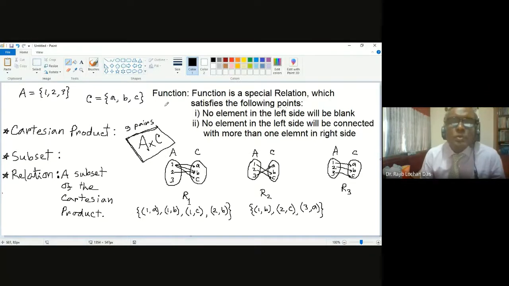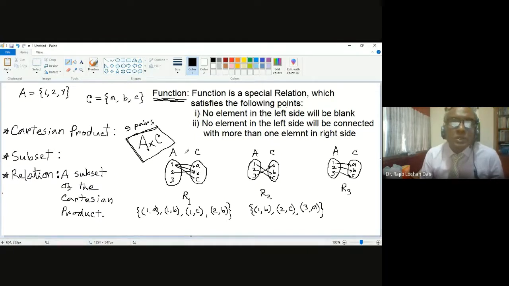Now let us come to this function concept. You will check 2 points here. Everyone is a relation, R1, R2, R3. No condition, everyone will be a relation. But there is a condition for a function. So 2 conditions. One is no element in the left side will be blank.